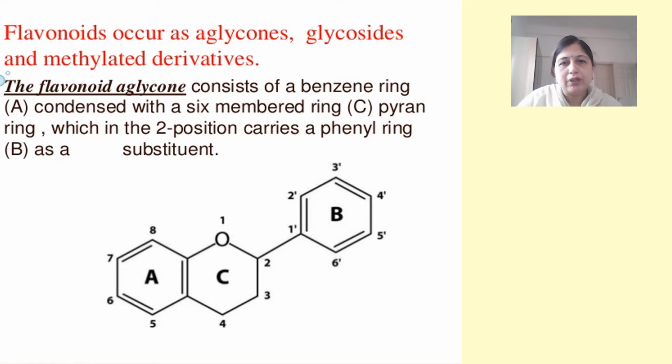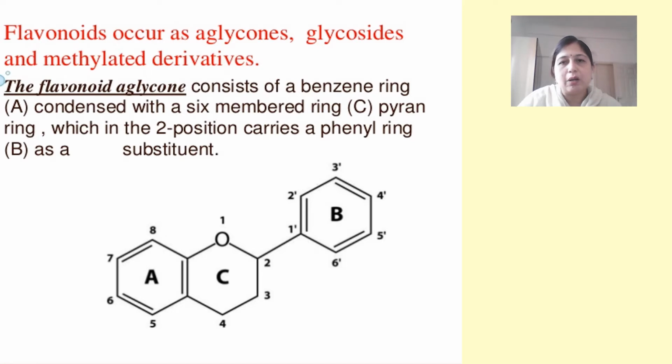Now, if we further look at the flavonoids, they exist in plants either as aglycones, as glycosides, or as methylated derivatives. When they exist as aglycones, they do not have any sugar moiety. But when they exist as glycosides, they have the joining of the sugar moieties at different positions.